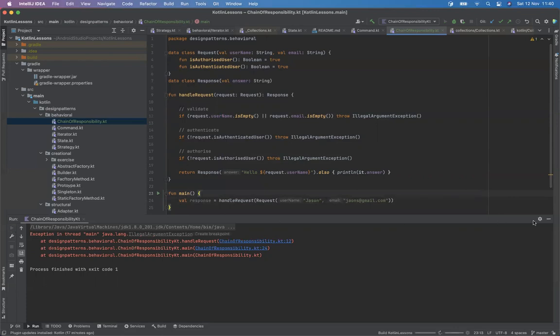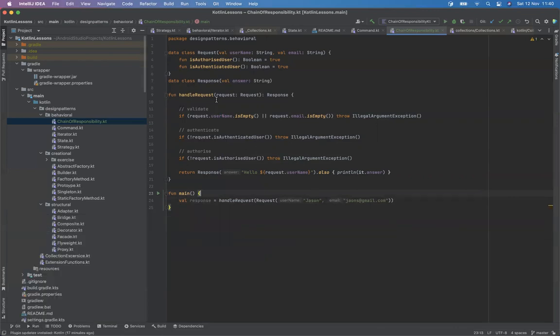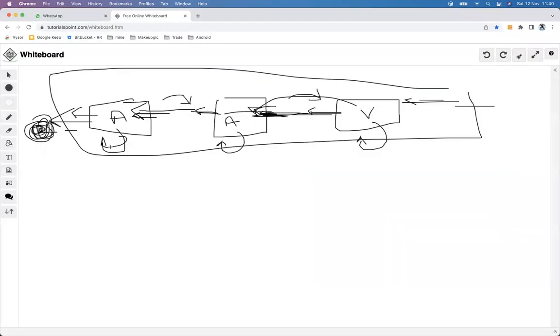Cool. Okay. So how do we now use the functional concept? Because when we say functional in Kotlin, we have lambdas, right? Because we can use lambdas to pass them as parameters. So if we come back to our example here, we can think of this as, the request comes in and the response goes out. And for this guy, it also needs the response and the request, the initial request that came in, right? And if it has the response and the request here, it could work out what it should do.